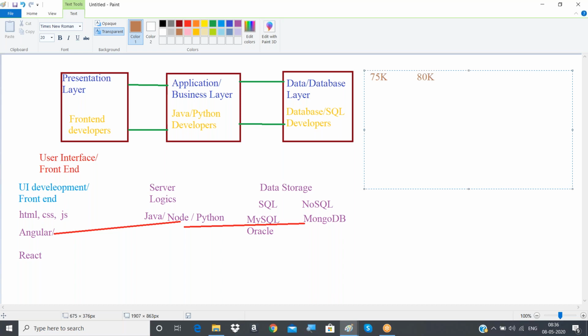And some database person, around 70K. Then in a month, for only three people, only a small application, one front-end developer, one Java developer, and one database developer, how much money do they have to give in a month in the form of salary, CTC?